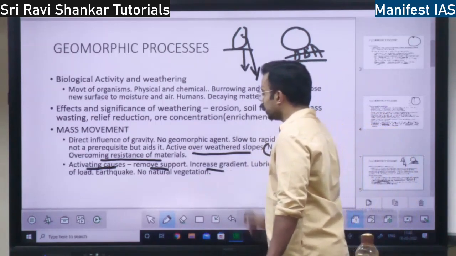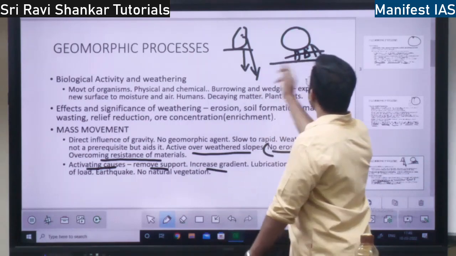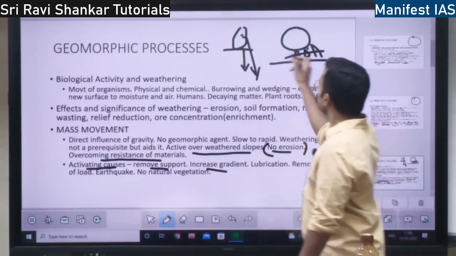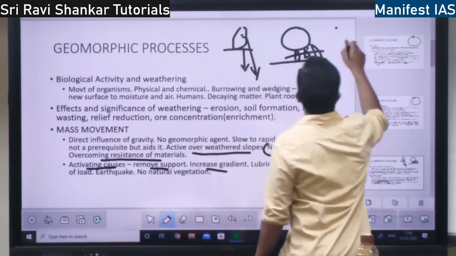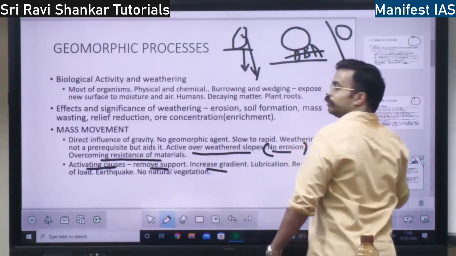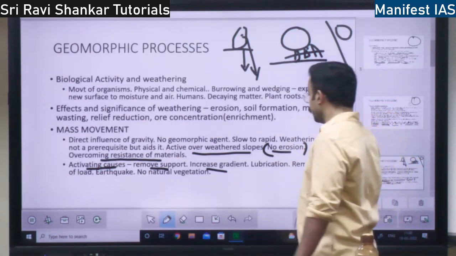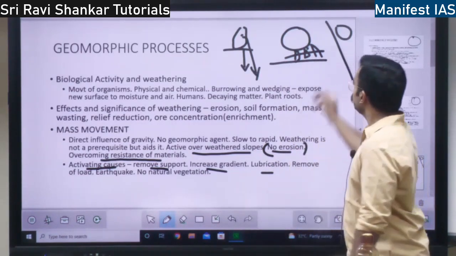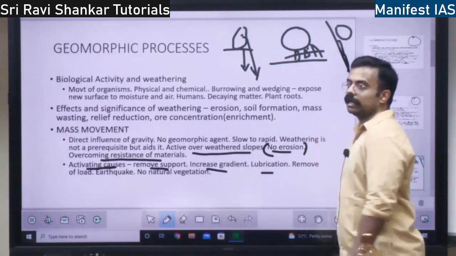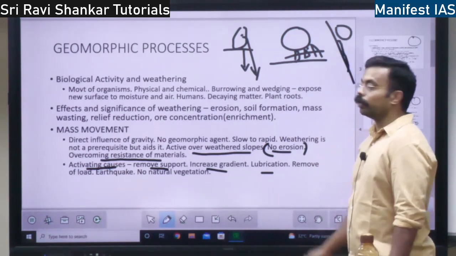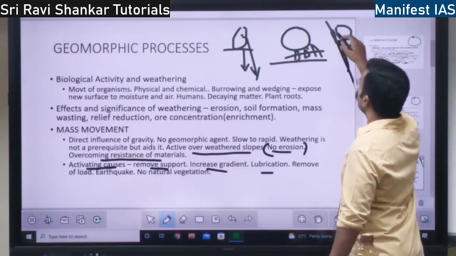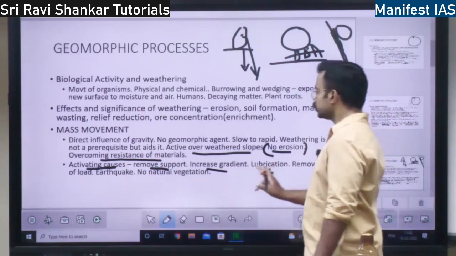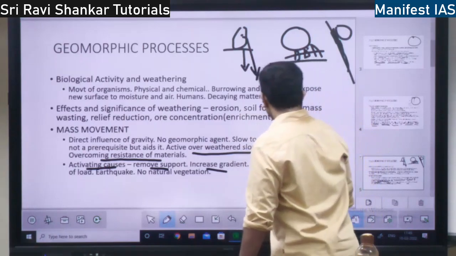Then, increase in the gradient. If it is a flat surface, the mass movement will not take place. If this rock is on a surface like this, it will easily fall. So the gradient should be increased, or there should be lubrication. If it is moving on a dry material, it will be very difficult to move. Suppose there is ice or water here, it will easily slide. So lubrication is going to aid the mass movement.